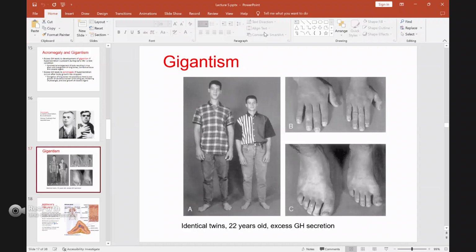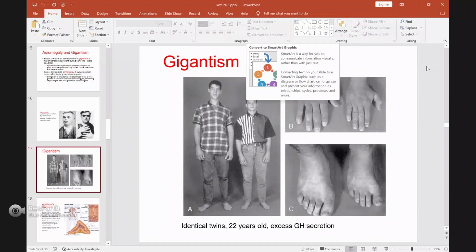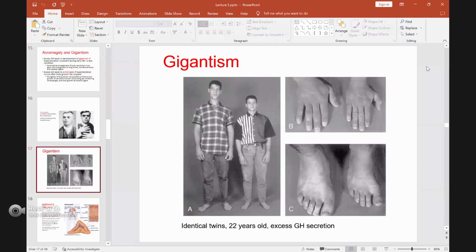For this picture, as you can see, this is gigantism. These two boys are actually twins. They are the same age, 22 years old, but one of them has excess growth hormone secretion, starting from childhood. Even as a child, he had a lot of growth hormone in his body. That's why he grew faster compared to his brother, even though they are twins. As you can see, the whole body grows uniformly. So this one is gigantism.